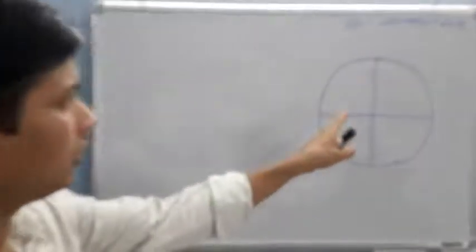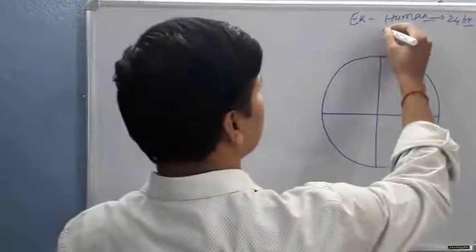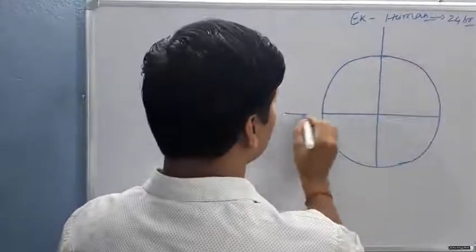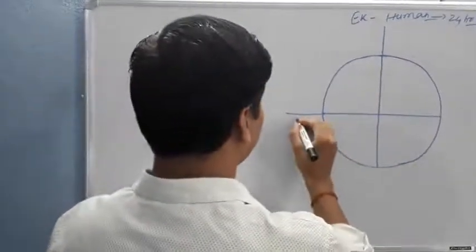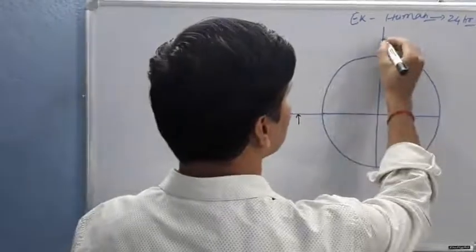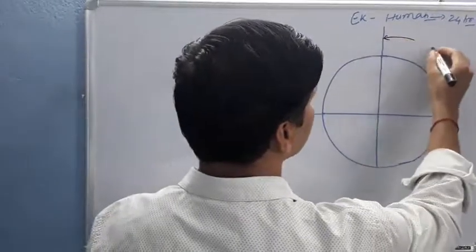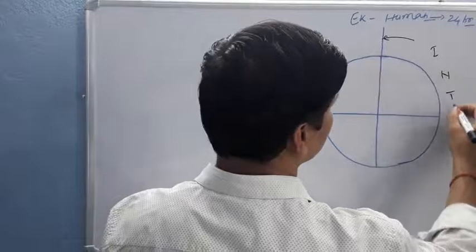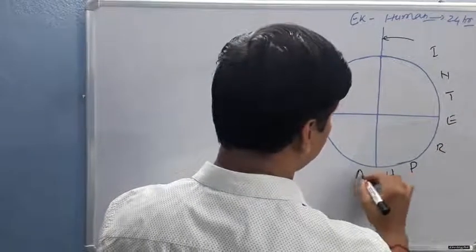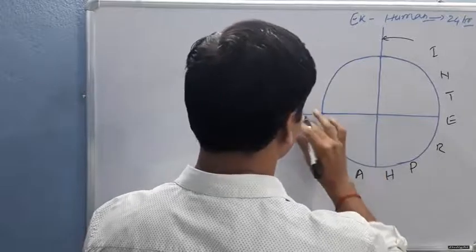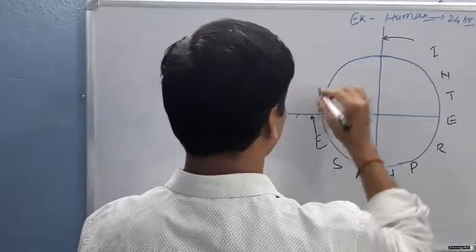This cell is further divided into two different phases, as I already explained. One phase is called interphase, and the second phase is called M phase.